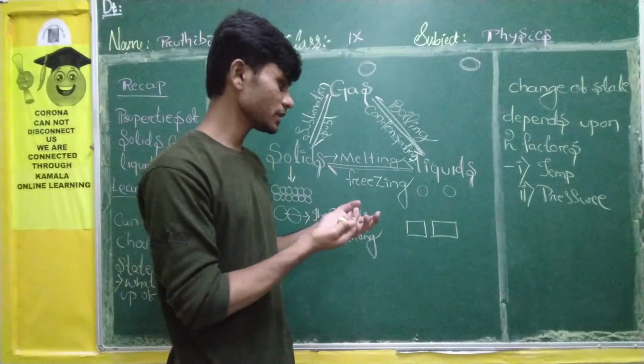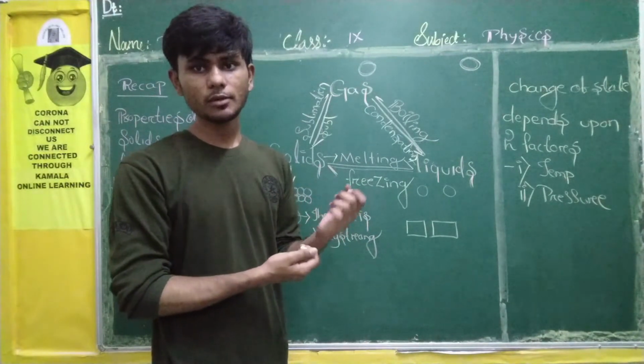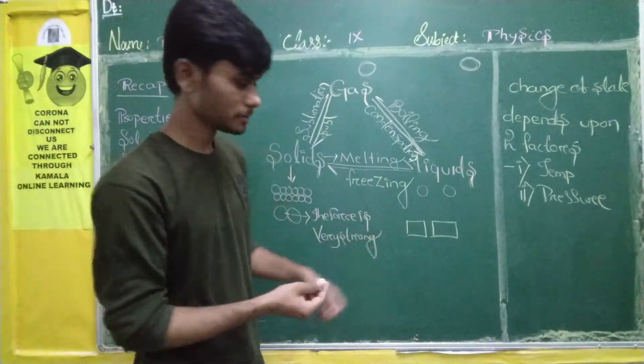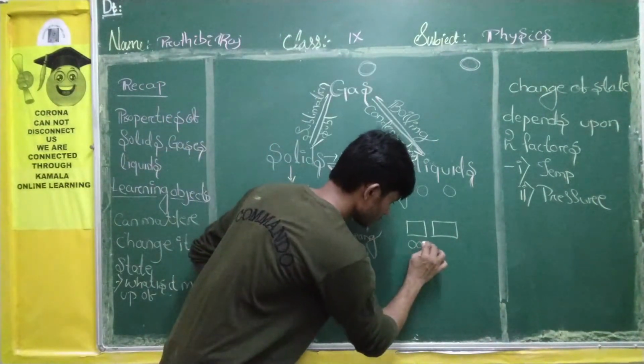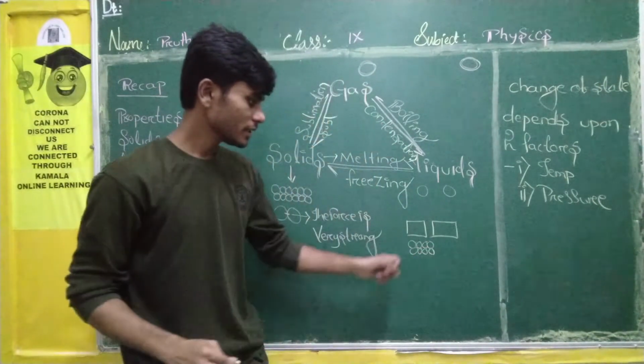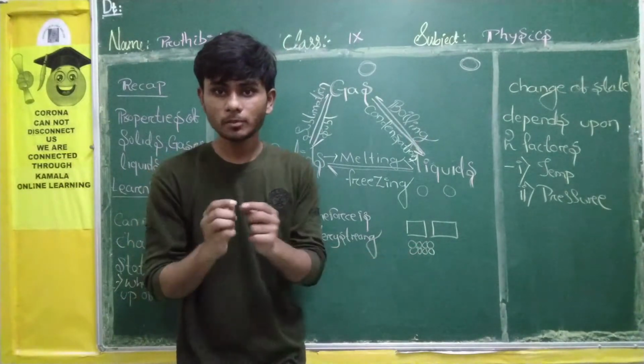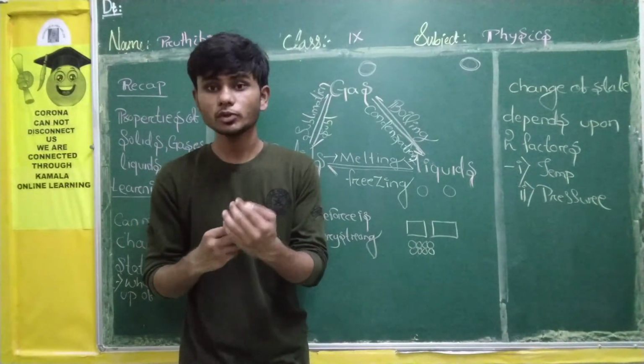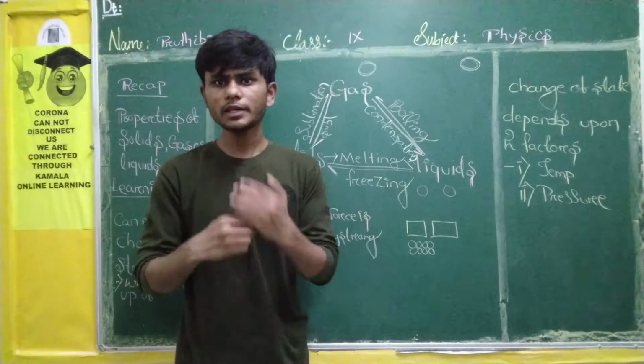After getting the temperature from the sun, what exactly is happening? That we will read here. So molecules here are very strong. They are closely packed here. Why are they closely packed? The force of attraction between molecules is very high.